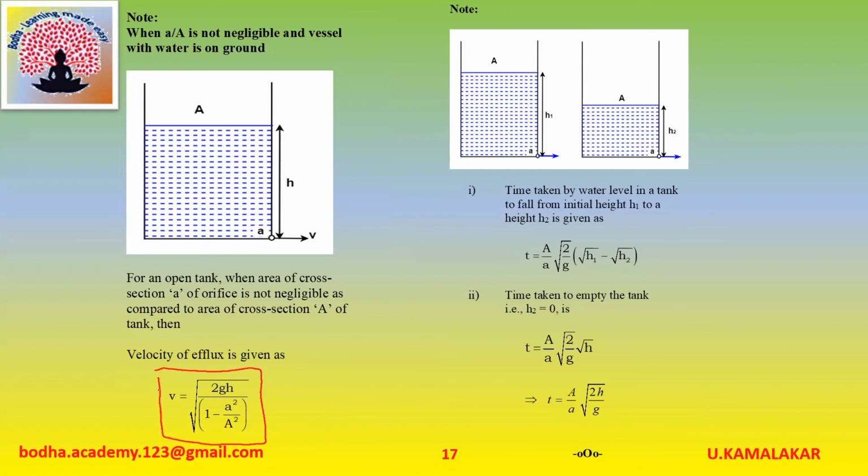Note 3. Time taken by water level in a tank to fall from initial height h1 to a height h2 is given as T is equal to capital A by small a into under root of 2 by g into (under root h1 minus under root h2). Time taken to empty the tank, that is h2 is equal to 0, is given as T is equal to capital A by small a into under root of 2h by g.